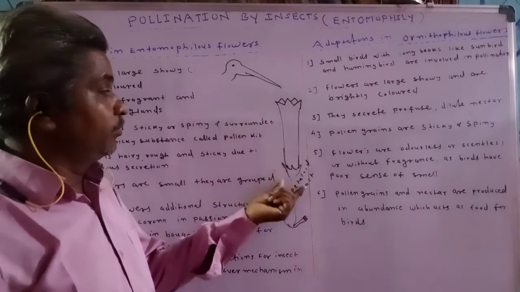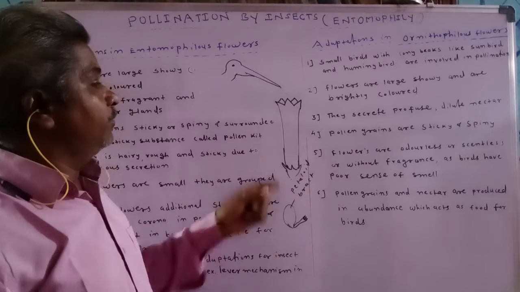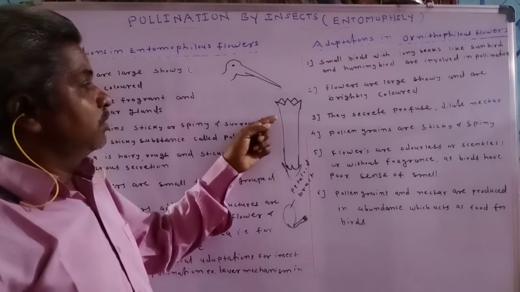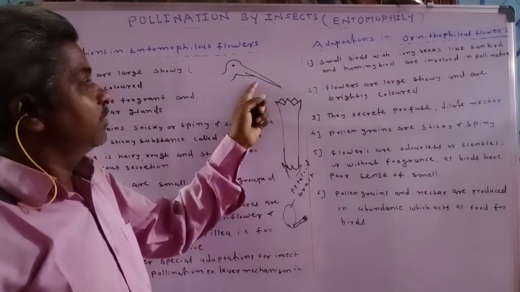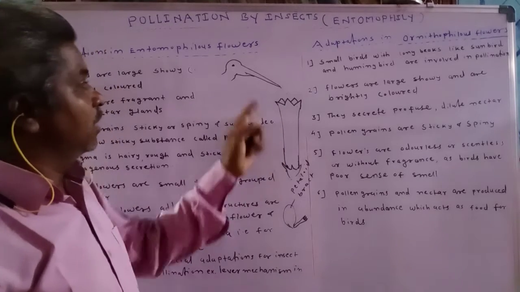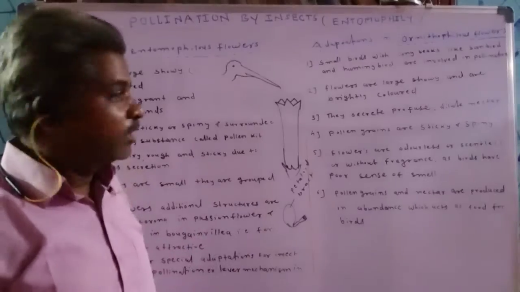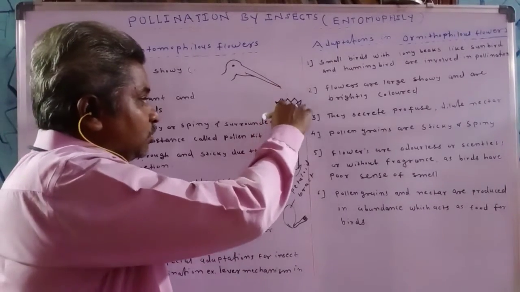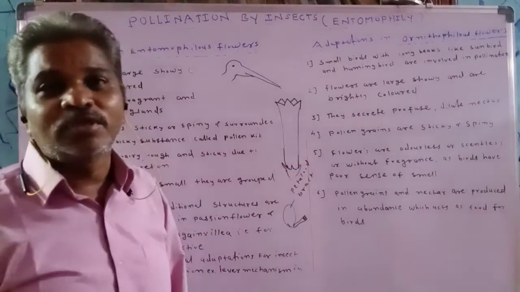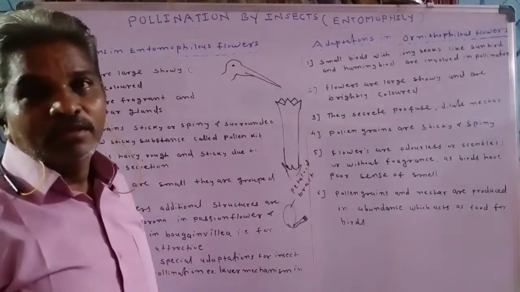Corolla is tubular, and for absorbing nectar, the small birds are with long beaks. So the long beak is useful to suck the nectar from such tubular corolla.